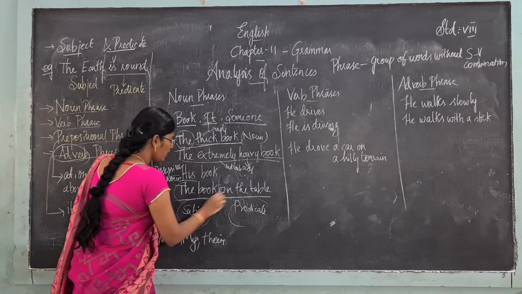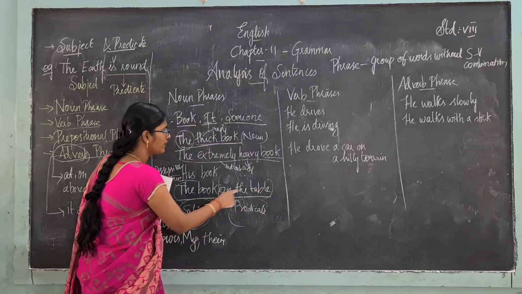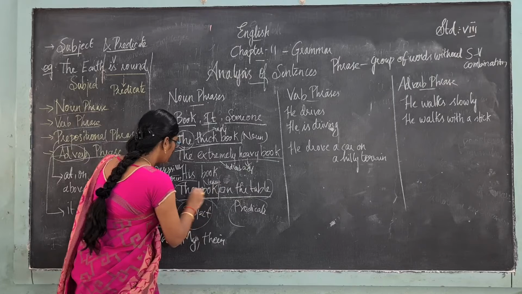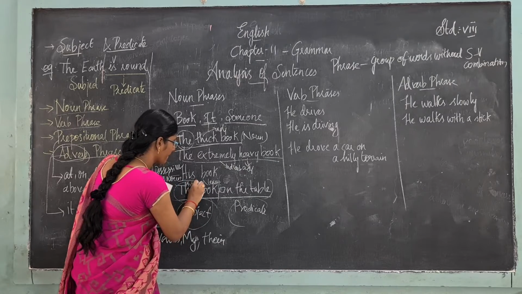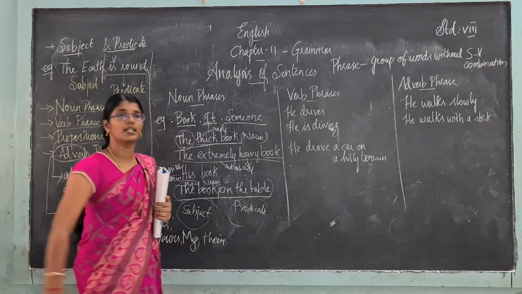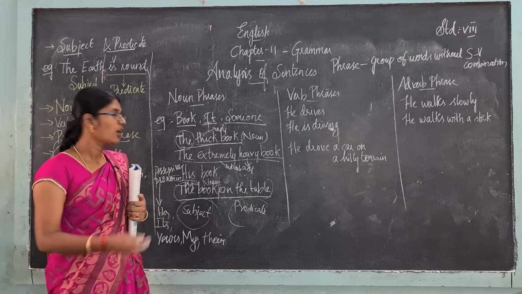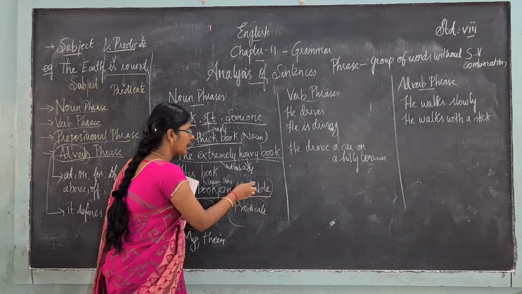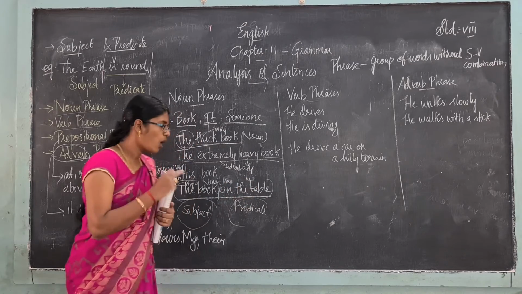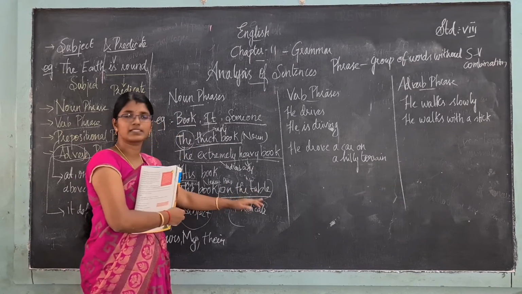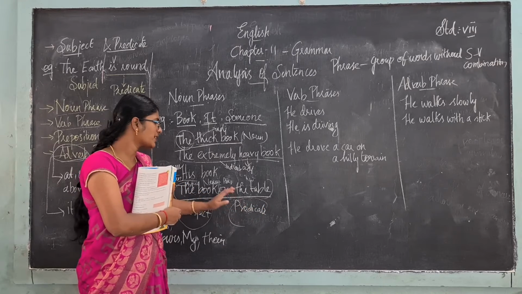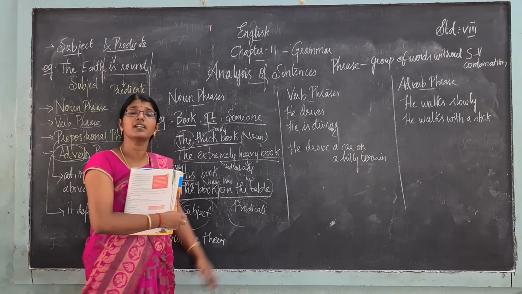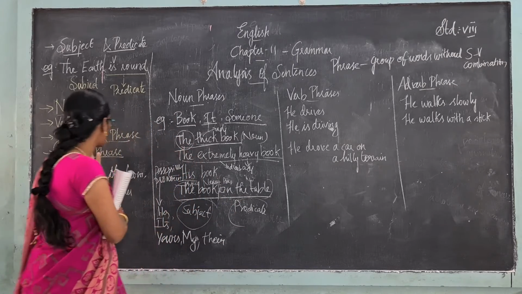So what is this? The book on the table. Here the book is a noun, article, on the table, prepositional phrase. Okay, on the table, on is a preposition, the table is also a noun. ஒரு ஆப்ஜெக்ட்டுக்கு முன்னாடி ஒரு preposition வந்திருக்கு. So on the table is a prepositional phrase. That is what we are going to see.